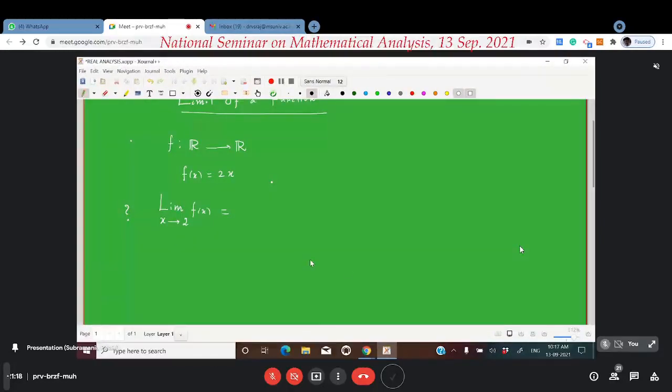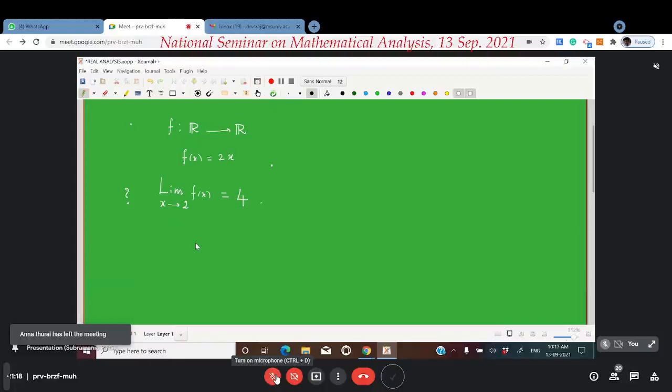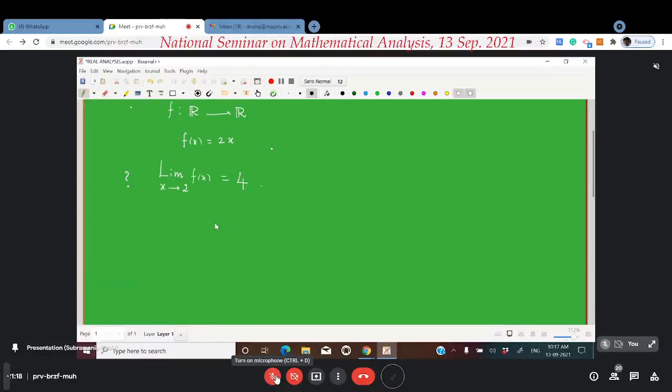Yes, Pillai. 4, right? Yes. The answer is 4 because you already have some knowledge from your higher secondary mathematics. You will be able to answer easily that it is 4. That means we have some intuitive idea about what the limit is. Now the question is, what do you mean by this? What do you mean by writing like this? The limit of this function f of x is 4 when x goes to 2. What's the meaning?